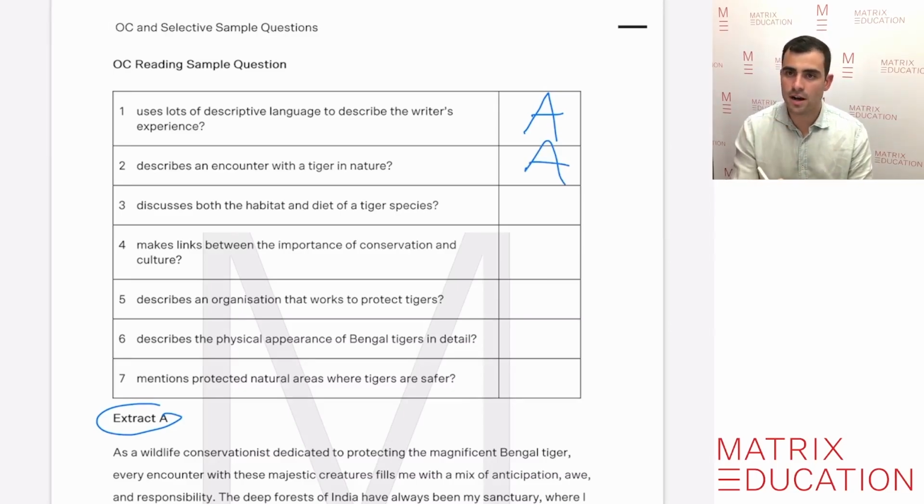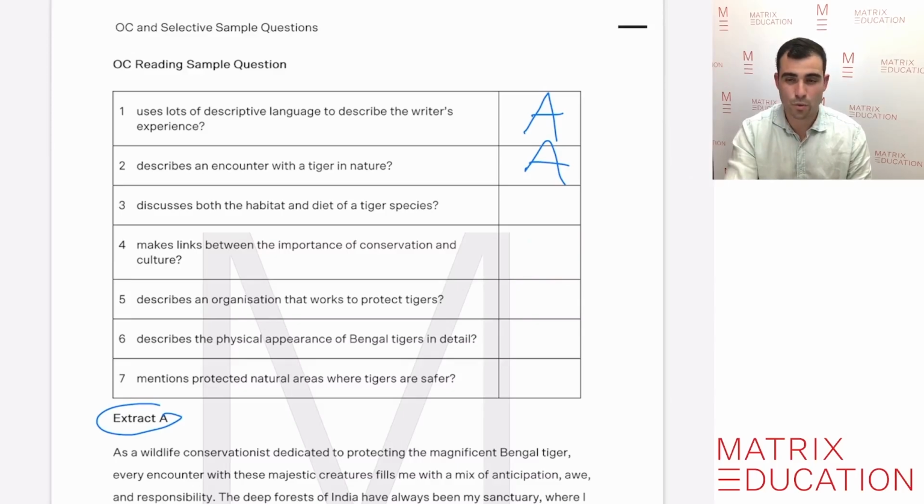Let's go through the other 5 to see if it matches this text, because it still can. Discusses both the habitat and diet of a tiger species. No, because it wasn't an informative text, so we definitely know it's not that one. So no for that one. Makes links between the importance of conservation and culture. Really not any talk about conservation, so it's definitely not that one either.